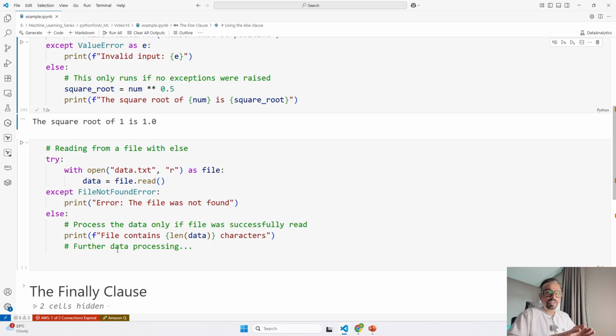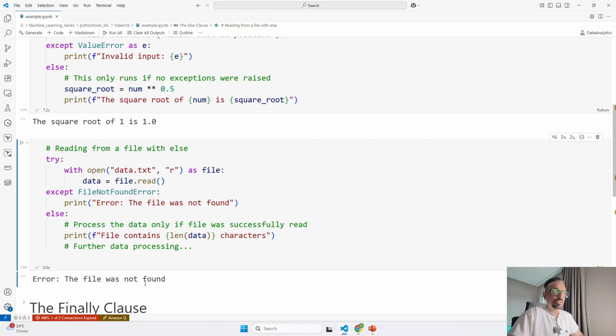Right now I don't have the file created, so let me first run this, and it is going to say that the file was not found.